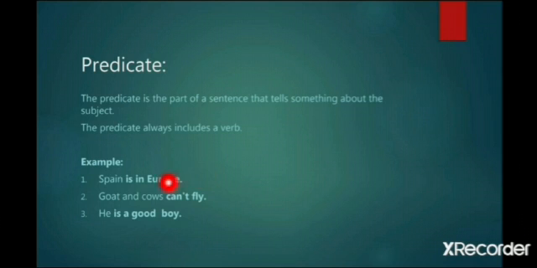Next sentence, goats and cows can't fly. Can't fly is the predicate of the sentence. It predicts about the goats and cows. The next sentence, he is a good boy. Is a good boy is the predicate of he. He is the subject of the sentence and is a good boy is predicting something about the subject. So, predicate is the part of a sentence that tells something about the subject.